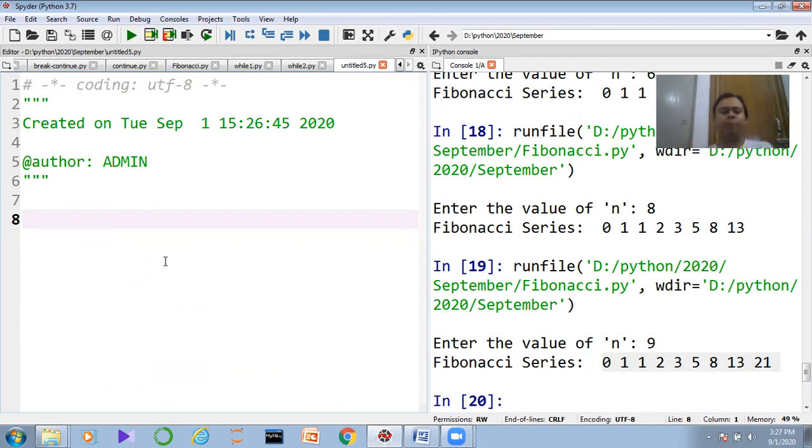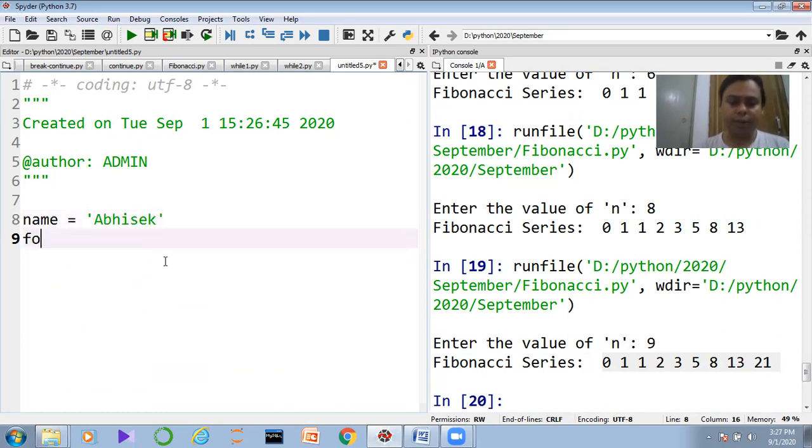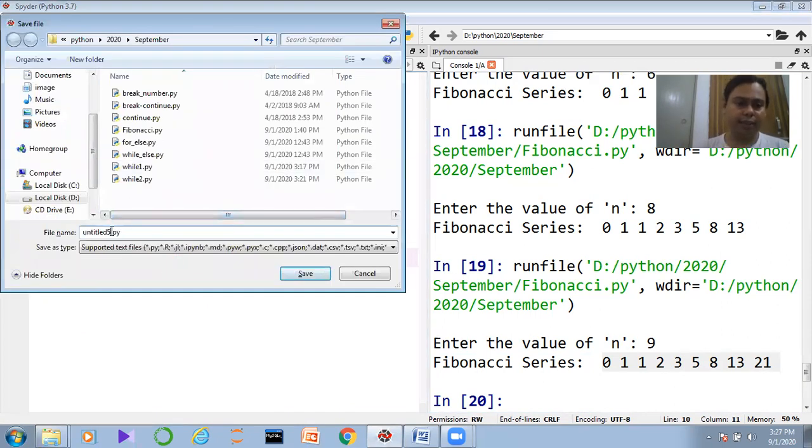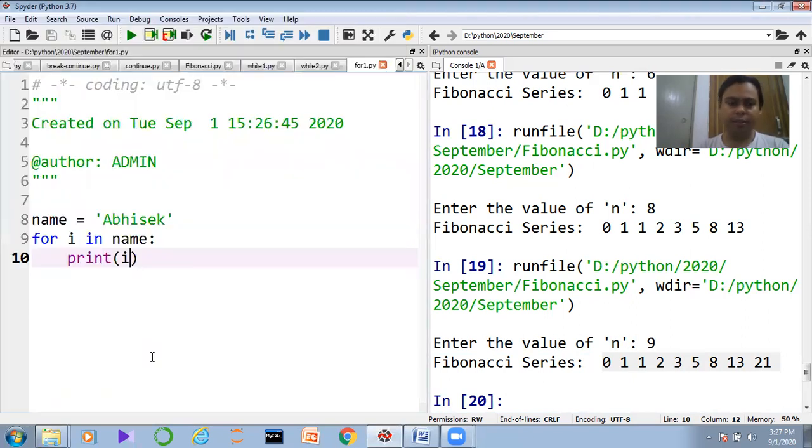Suppose I am telling you one thing. Here I am writing a variable called name, and I am defining name as my name, Abhishek. After that, I write for i in name, and I want to print i. So guys, let me execute the code. One minute. Let me save it as for1.py. Now execute the code.